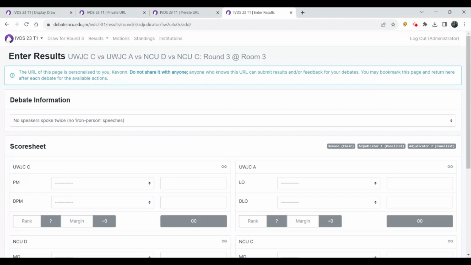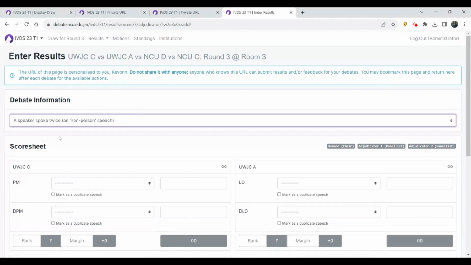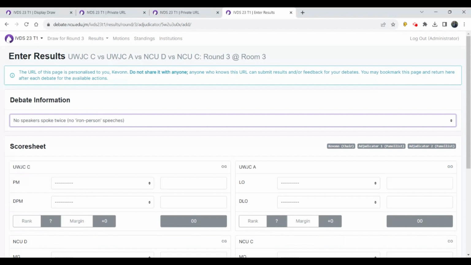Firstly, if your match included an iron person, that is an individual who had to play both roles on their team, then you want to indicate that a speaker spoke twice. Once you do that, then you can go ahead and complete the ballot. If there was no iron person, then you can leave that slot. Well, the default is no speakers spoke twice. You can leave it there.